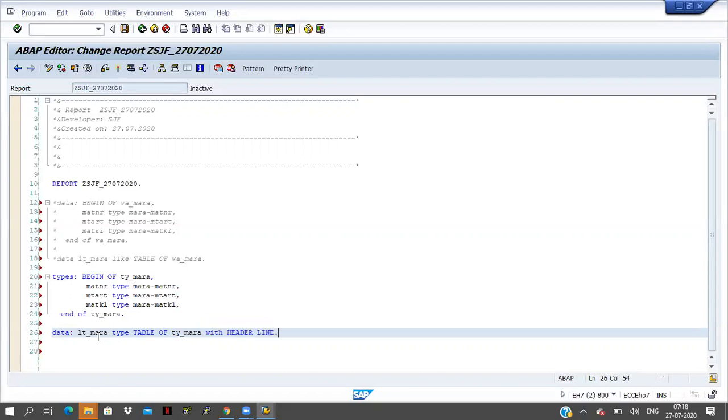Okay, I am declaring one internal table, otherwise I will take it only here. I'm declaring one internal table by using type name. I have declared one type and I'm declaring one internal table, id mara type table of.